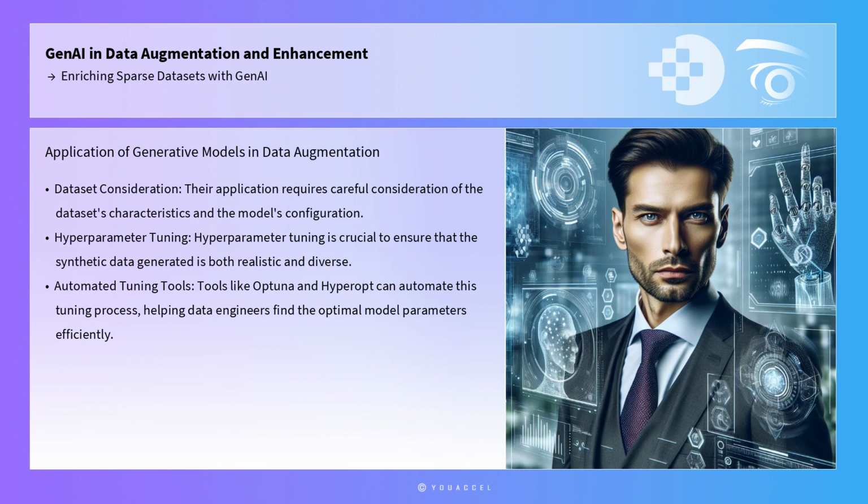Despite the strengths of these generative models, their application in data augmentation requires careful consideration of the dataset's characteristics and the model's configuration. Hyperparameter tuning, for instance, is crucial to ensure that the synthetic data generated is both realistic and diverse. Tools like Optuna and HyperOpt can automate this tuning process, helping data engineers find the optimal model parameters efficiently.